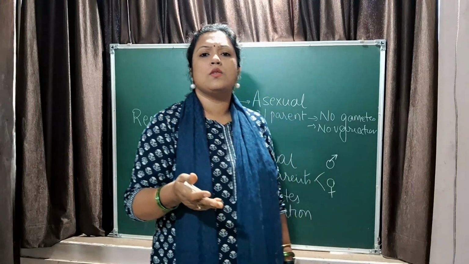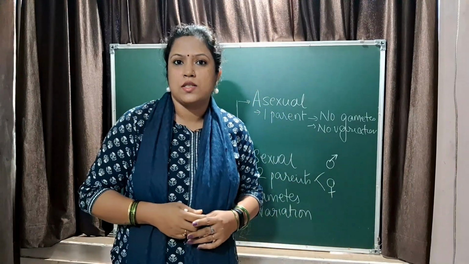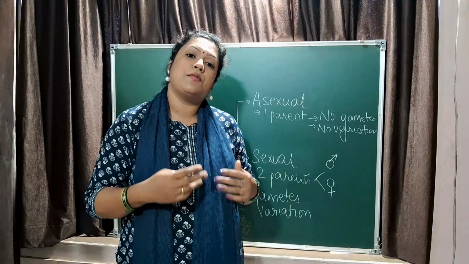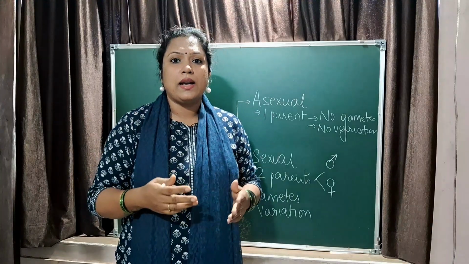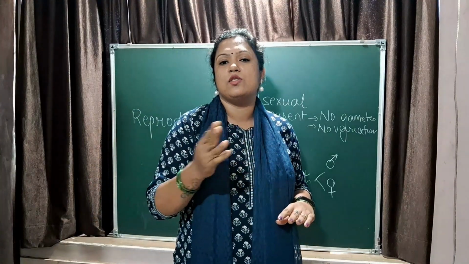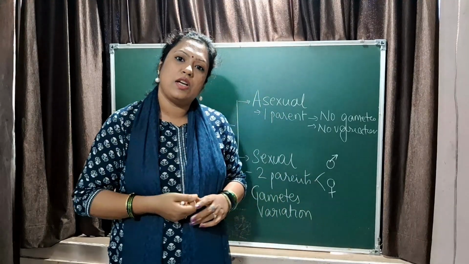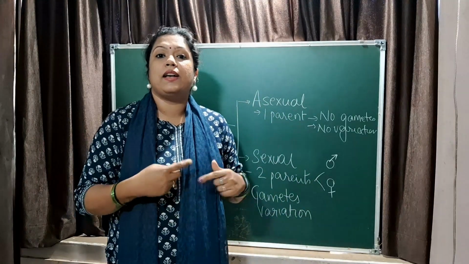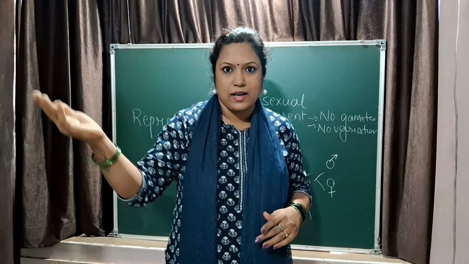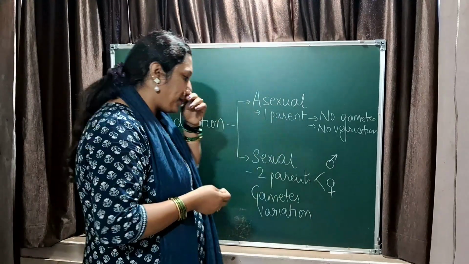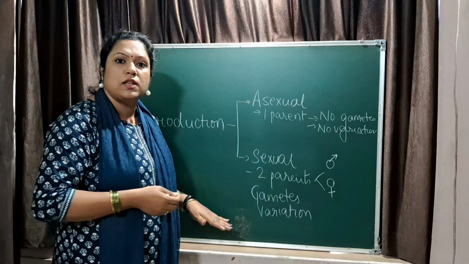In higher classes, you will study about the process of meiosis, a process by which gametes are formed. In that case, there is always an exchange of chromosomes. Segments of chromosomes are exchanged during that process, and that leads to variation, but that is for the higher classes.